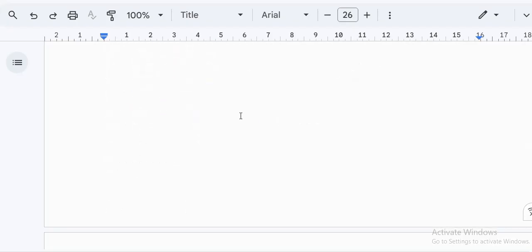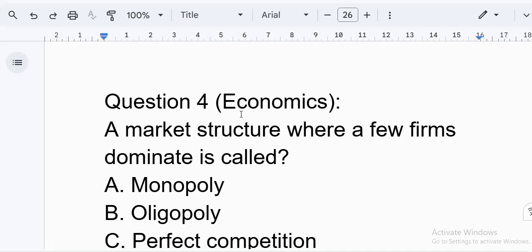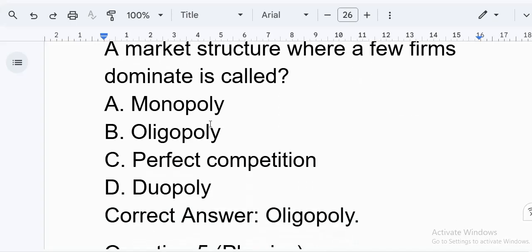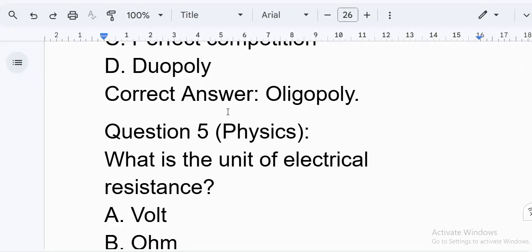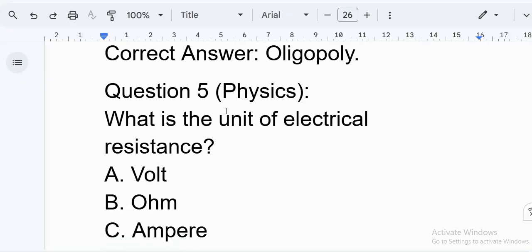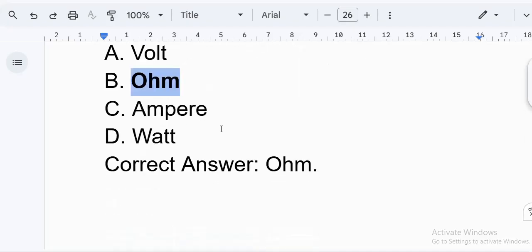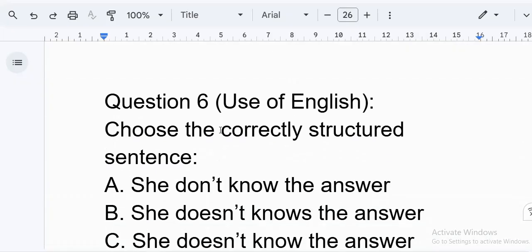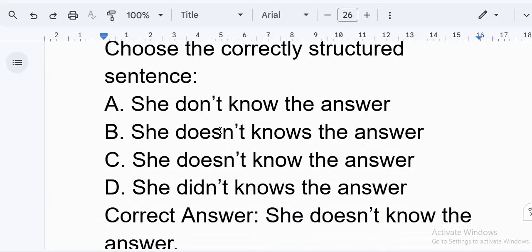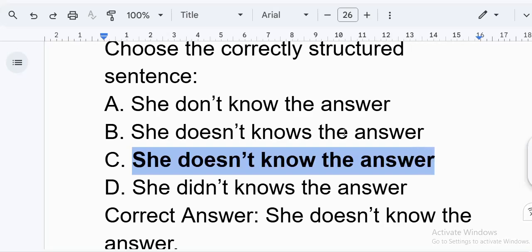Question 4. Economics. A market structure where a few firms dominate is called A. Monopoly, B. Oligopoly, C. Perfect competition, D. Duopoly. Correct answer, oligopoly. Question 5. Physics. What is the unit of electrical resistance? A. Volt, B. Ohm, C. Ampere, D. Watt. Correct answer, ohm. Question 6. Use of English. Choose the correctly structured sentence. A. She don't know the answer. B. She doesn't knows the answer. C. She doesn't know the answer. D. She didn't knows the answer. Correct answer, she doesn't know the answer.